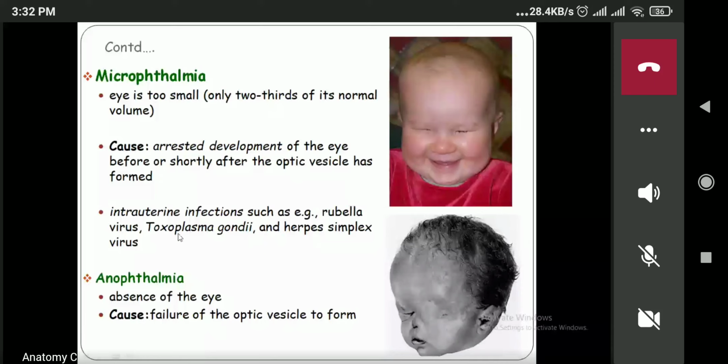Now the next one is anophthalmia. Anophthalmia means absence of the eye. If there is a failure of the optic vesicle to form, that is, the optic vesicle itself does not form, then at that time there may be anophthalmia.